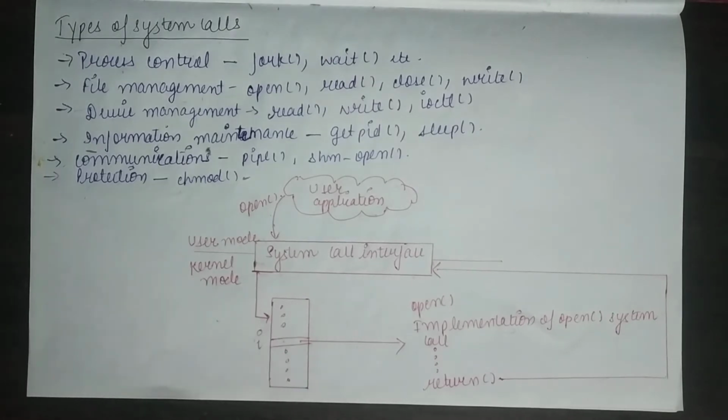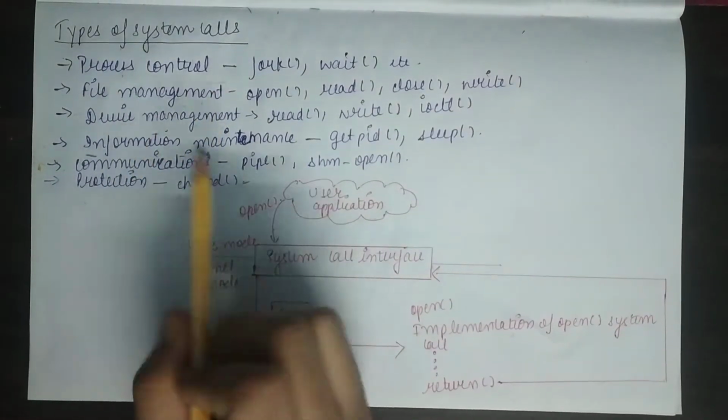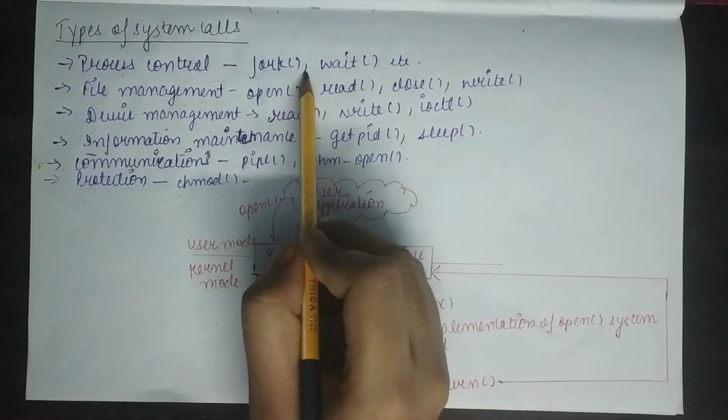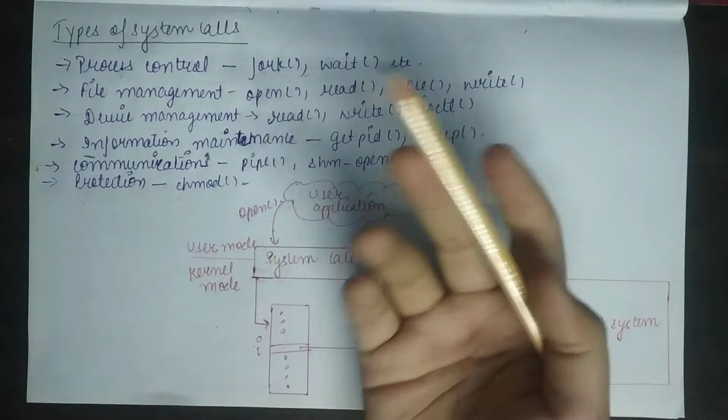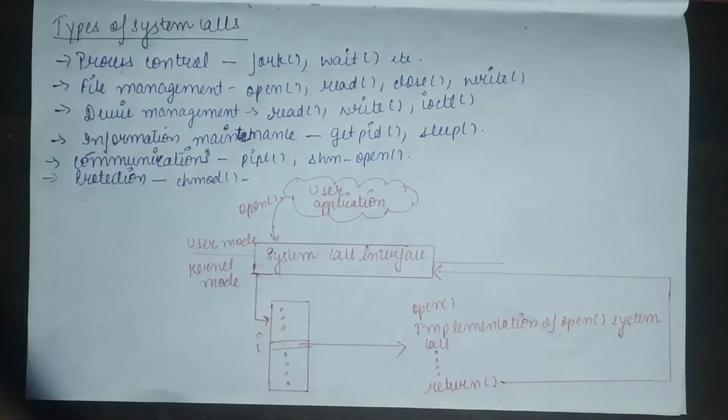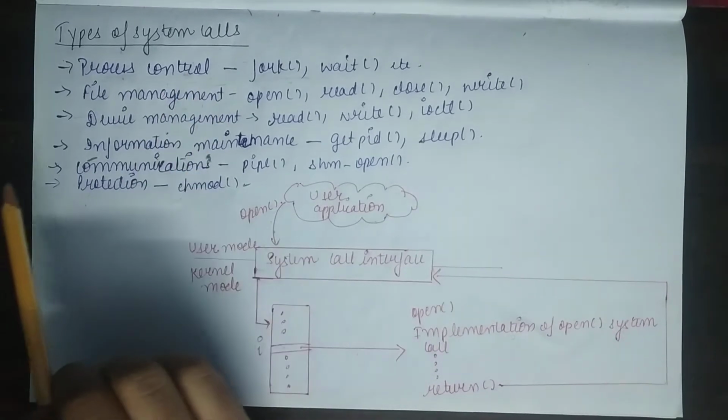So basically, under process control, we have system calls for creating a process, terminating a process, loading, executing, ending, and aborting. For example, we have a system call fork in the Unix operating system for creating a new process. All these types of system calls fall under the category of process control.